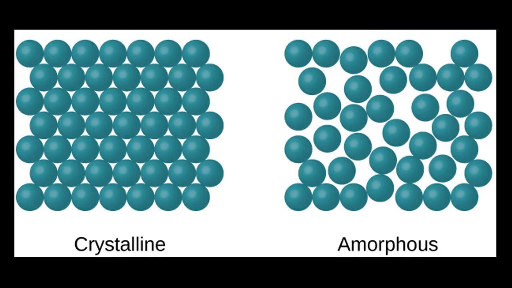Okay, this is a picture where you can see the arrangement of particles in crystalline and amorphous. In crystalline, particles are regularly arranged, whereas in case of amorphous, the particles are randomly arranged or arranged in an irregular pattern.